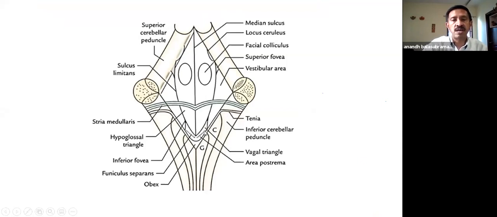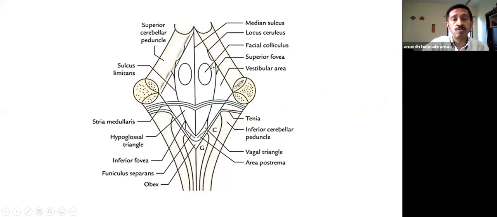The vagal triangle and the hypoglossal triangle make it practically impossible to go through the midline here. And the midline here is all medial longitudinal fasciculus, which controls the eye movements. So there again, it's impossible to go through. So you need to make a lateral entry here, either infromedial to the facial colliculus, or superolateral to the facial colliculus. So when you look at the fourth ventricular floor, you don't get to see these lines.